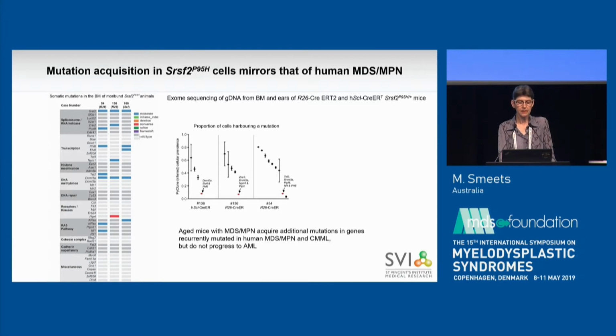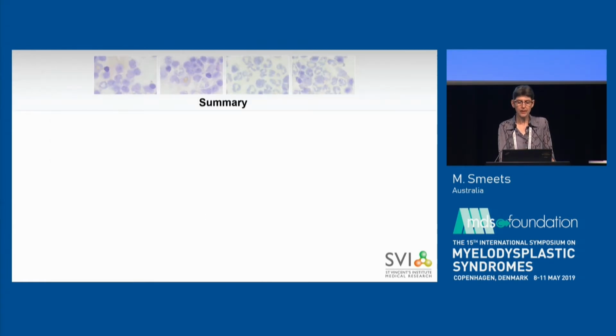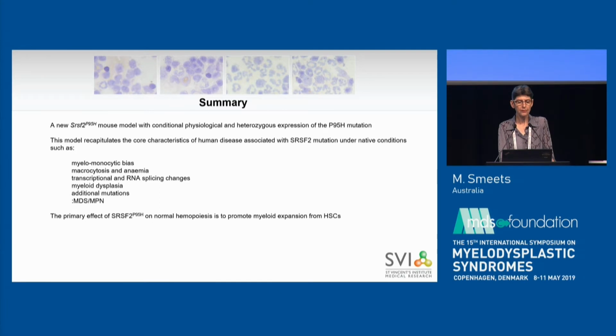This indicates that aged mice with MDS/MPN acquire additional mutations in genes recurrently mutated in human MDS, but they do not progress to AML. In summary, I've shown a new model of SRSF2 P95H mutation with conditional and physiological heterozygous expression of the mutation. This model recapitulates the core characteristics of human disease associated with SRSF2 mutation in native conditions, so they do not require transplantations.